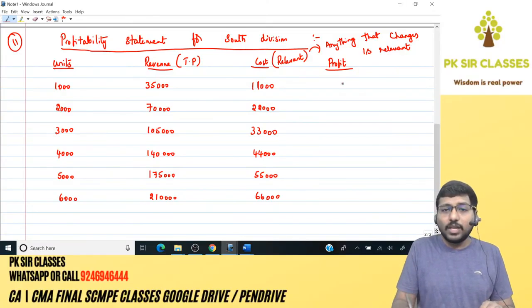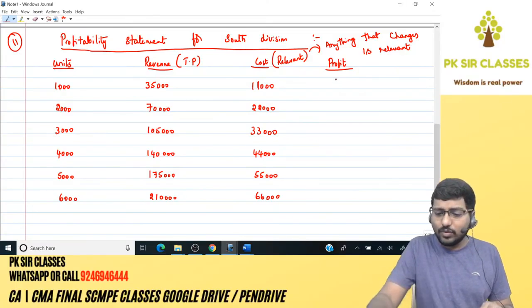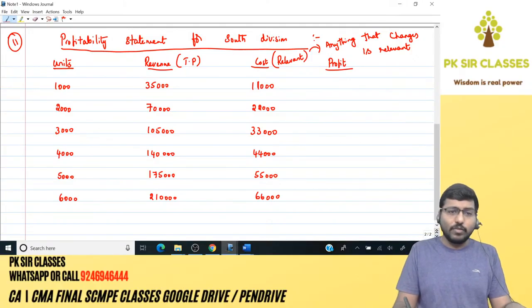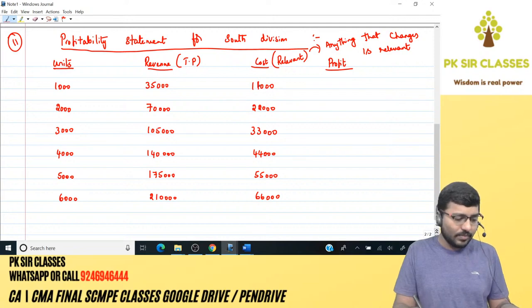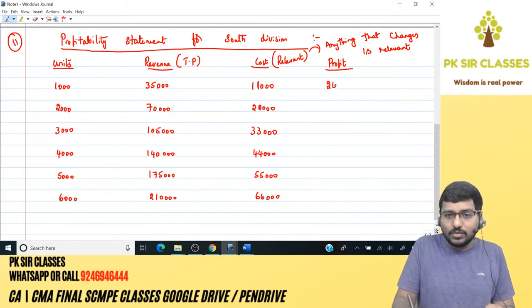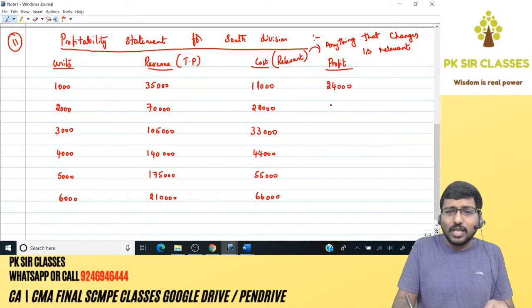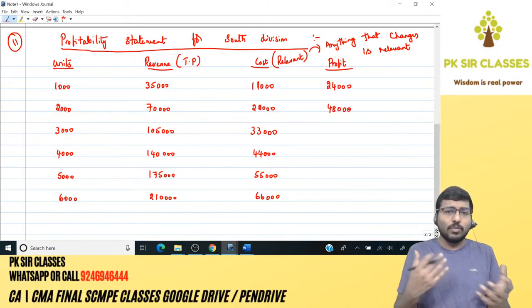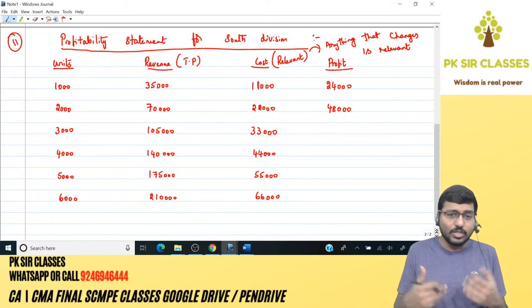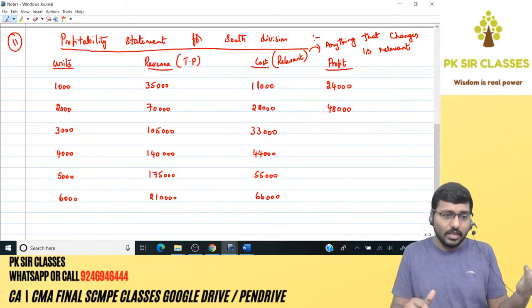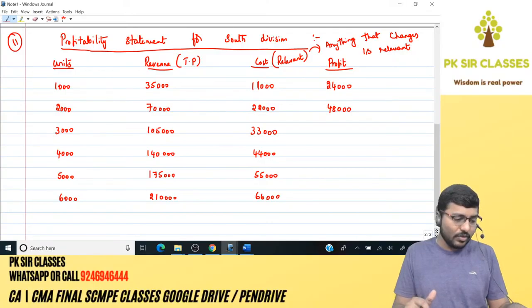Chalo, now we're going to calculate profit. Now you people need to help me out with the numbers. Yes, what about the profit, guys? First one, 35,000 is the revenue minus 11,000. So it's 24,000. Then we have 70,000 minus 22,000. Although these are simple calculations, I'll use the calculator because I have to ensure that the number is correct. If it is a face-to-face class, many of you will be confirming the numbers, so for me it's much more comfortable. But here, I have to depend on myself. 1,05,000 minus 33,000.